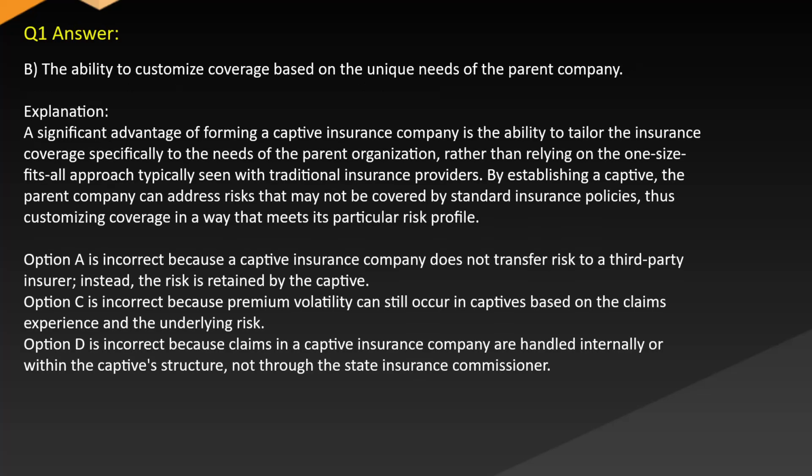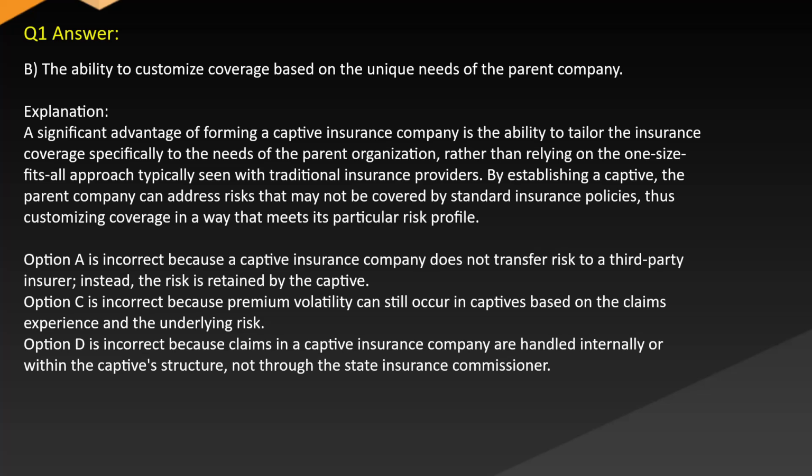Answer: B. The ability to customize coverage based on the unique needs of the parent company. Explanation: a significant advantage of forming a captive insurance company is the ability to tailor the insurance coverage specifically to the needs of the parent organization, rather than relying on the one-size-fits-all approach typically seen with traditional insurance providers. By establishing a captive, the parent company can address risks that may not be covered by standard insurance policies, thus customizing coverage in a way that meets its particular risk profile.